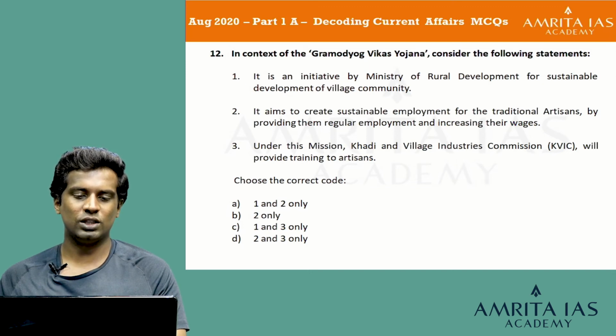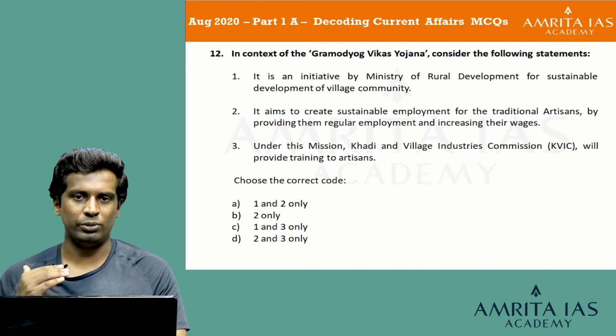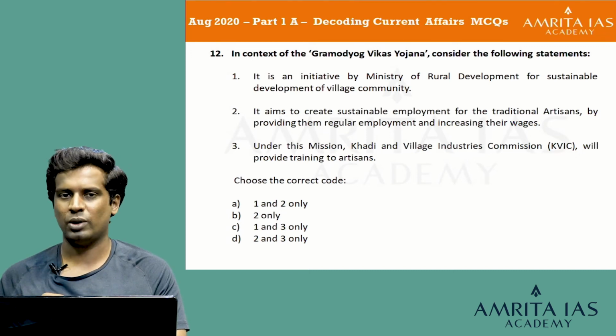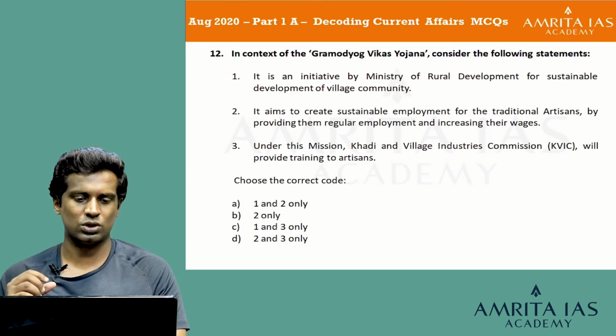So, looking at this, I would say that the Gramodyog Vikas Yojana, while it can be an initiative of the Ministry of Rural Development, actually comes under the Ministry of Micro, Small and Medium Enterprises. It comes under the Ministry of MSME. So, we will be learning about the major schemes and which ministries are associated with them. In this case, I would say the first statement is wrong because the ministry given is wrong. Remove the first statement, you are left with just options B and D, 50-50 elimination, that is option B, 2 only and option D, 2 and 3 only.